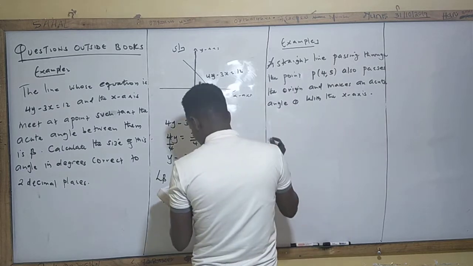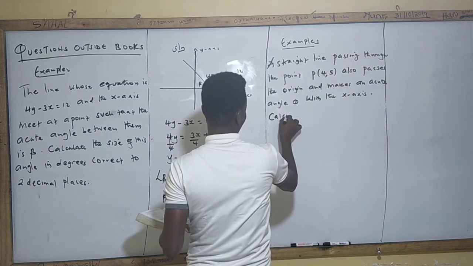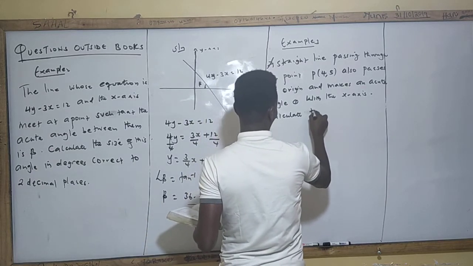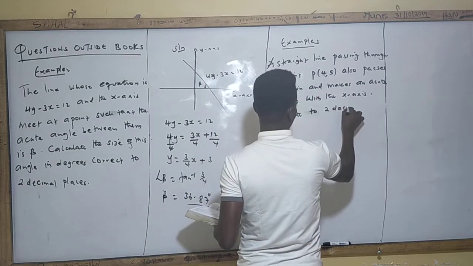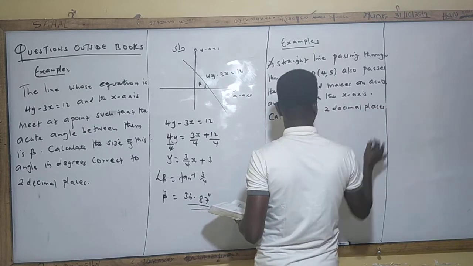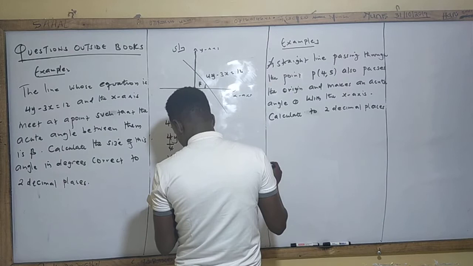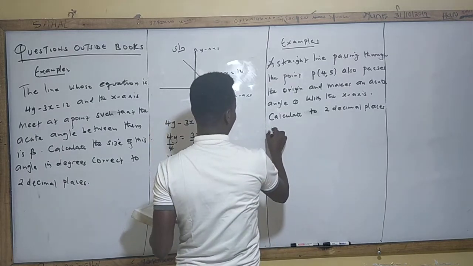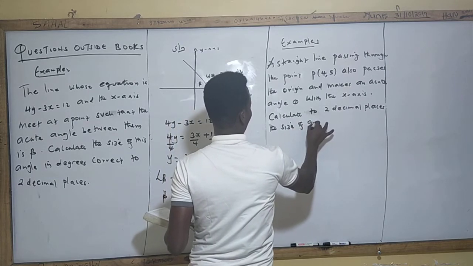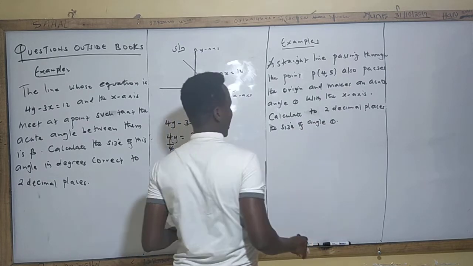Full stop. You are told to calculate, to two decimal places, the size of angle theta.